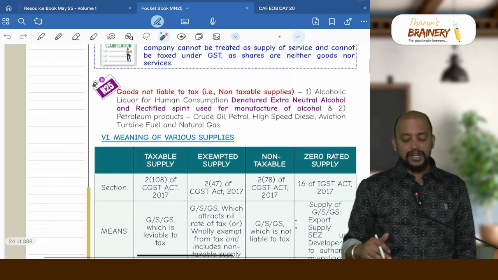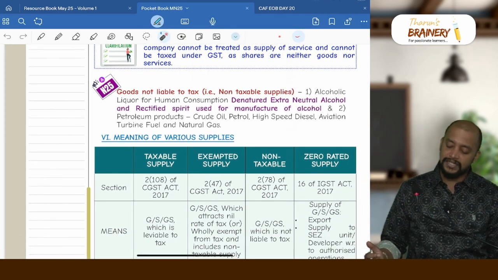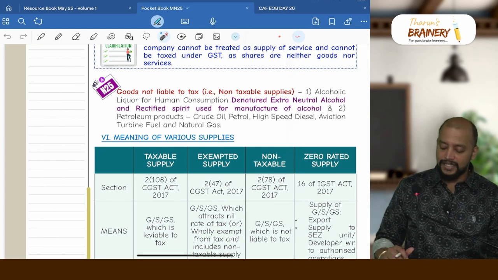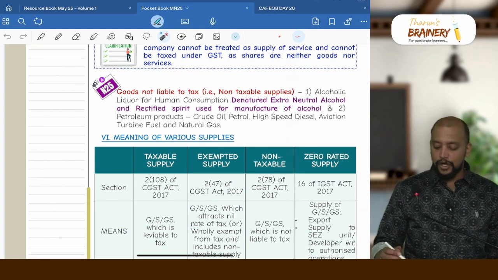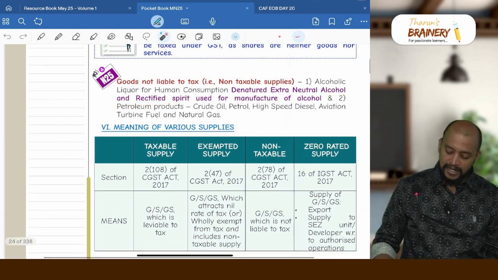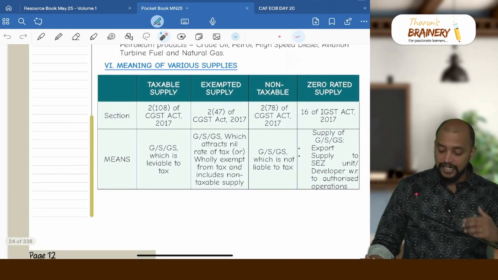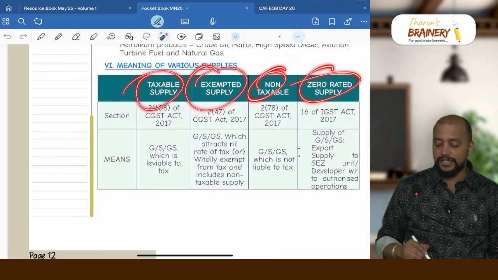Then what are the goods which are not liable to tax? That is non-taxable supplies. Alcoholic liquor for human consumption, petroleum products, and for November only this extra we have. Then what are the various supplies that we have? Taxable supply, exempted, non-taxable, zero rated.